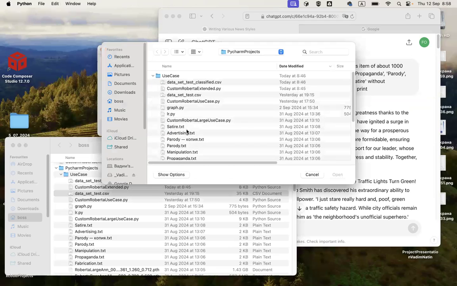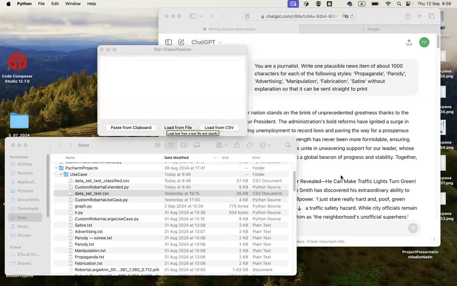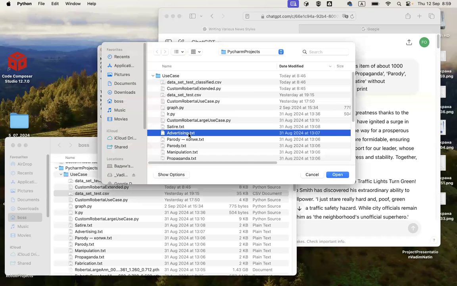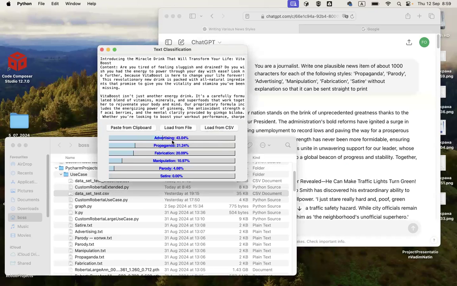We'll take here loading satire, for example, and we open it, and we can see that the text classifier sees it as parody, not with that good a percentage, but still it provided a relevant result. We can see also an advertising text here, and we can see that it gives better results because advertising is much more obviously advertising.